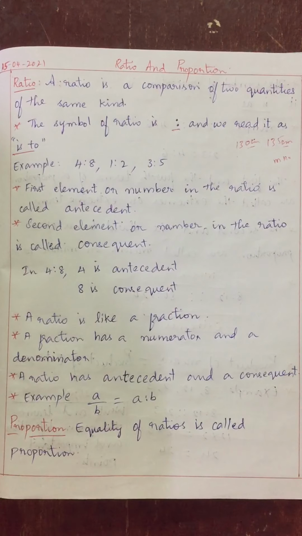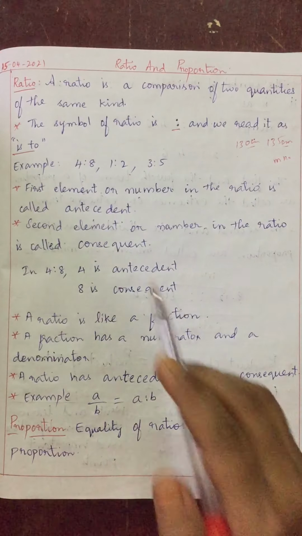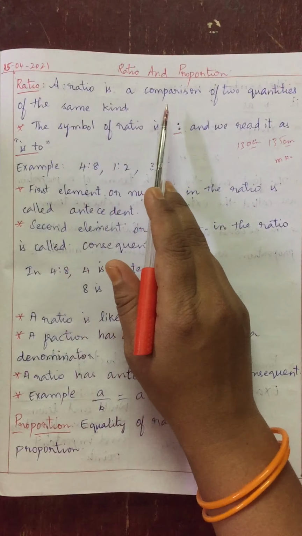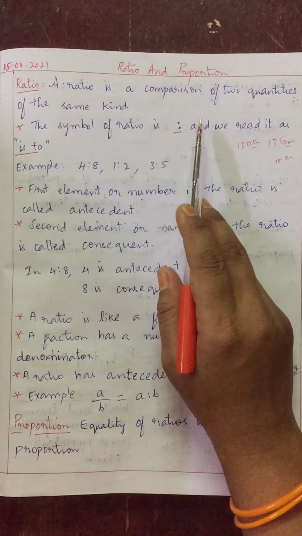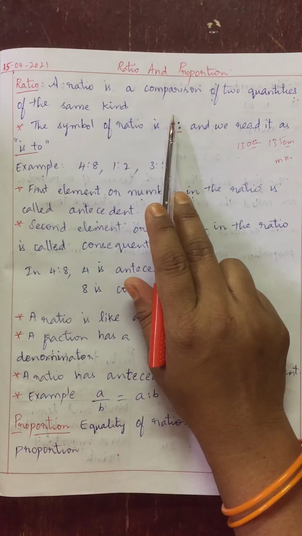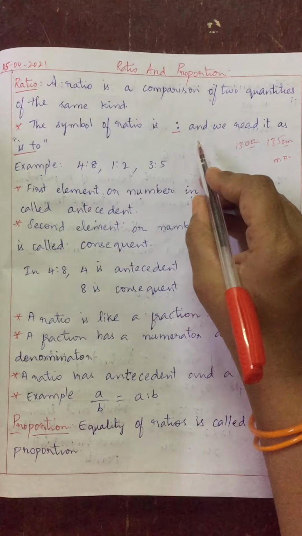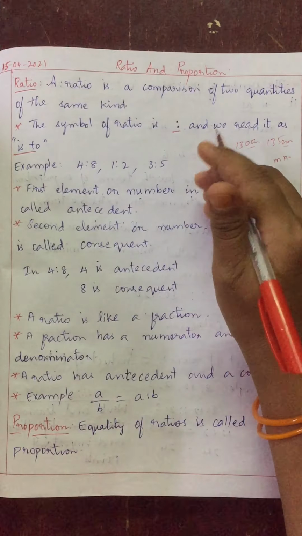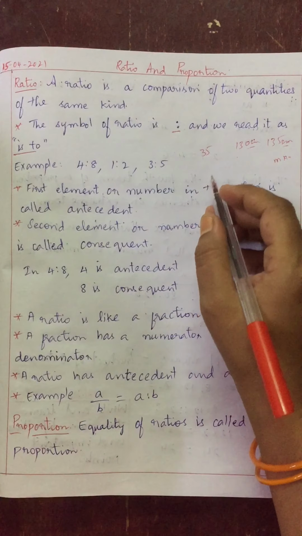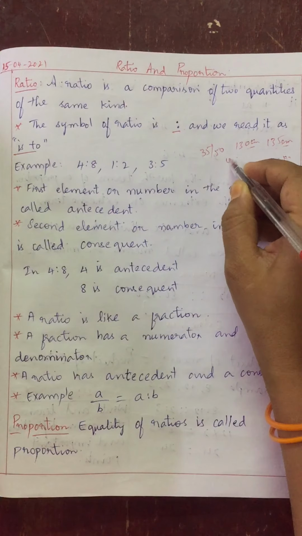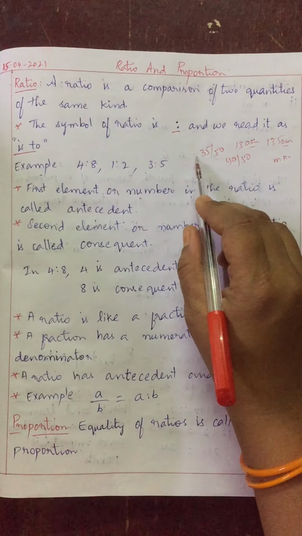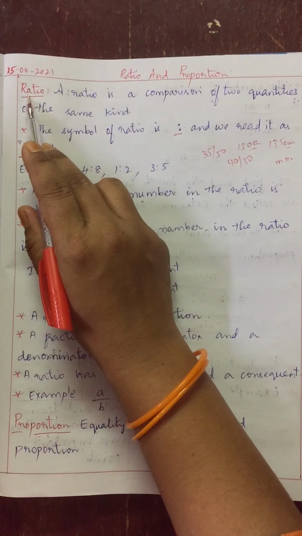What is ratio? A ratio is a comparison of two quantities of the same kind. When you compare any two things, that is nothing but ratio. Suppose you are comparing your marks. Suppose you got 35 marks out of 50 in mathematics and your friend got 40 marks out of 50. Now you are comparing who got more marks. That comparison is nothing but ratio.